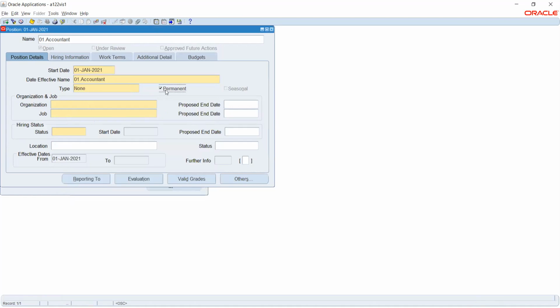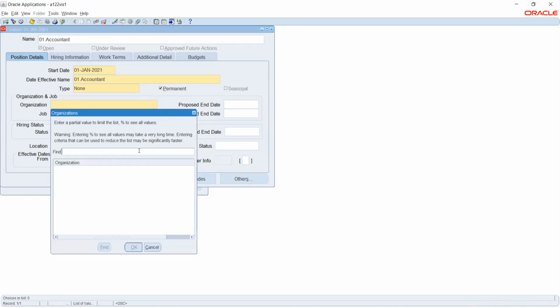Okay, and this is a permanent position. So I'll mark permanent, and I'll mark the organization that we created, that is RE. Yeah.